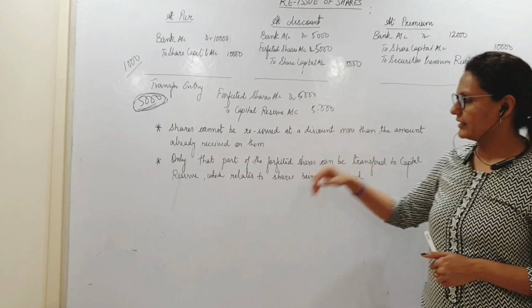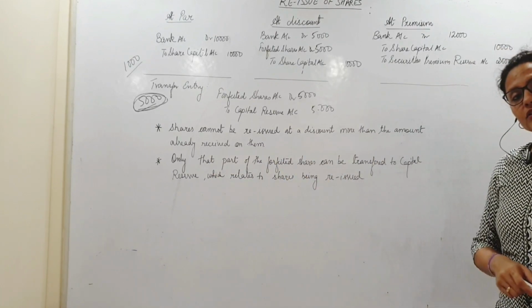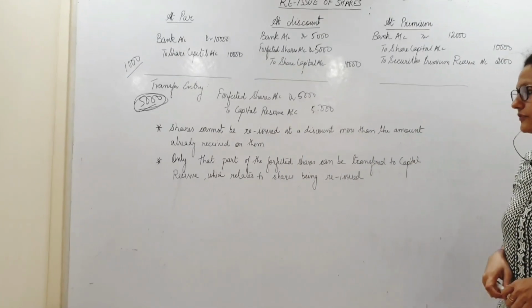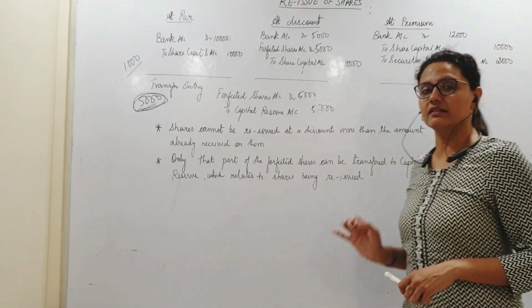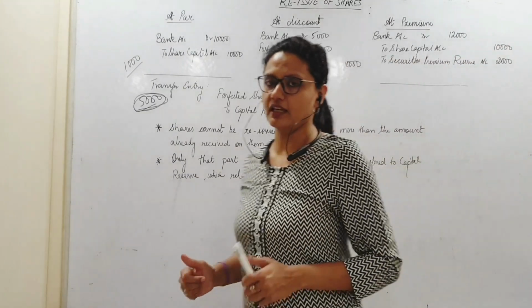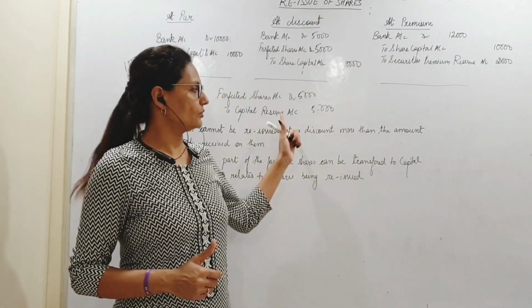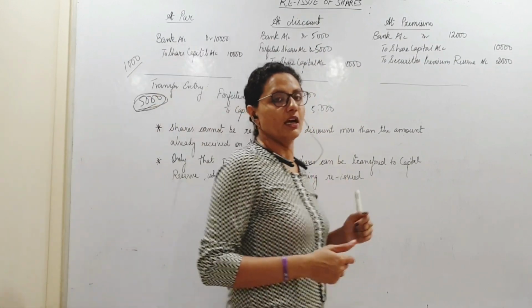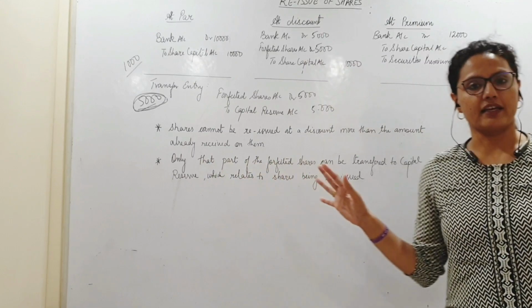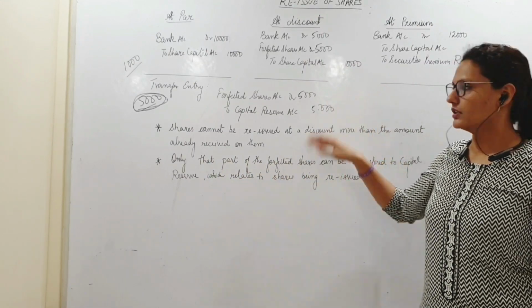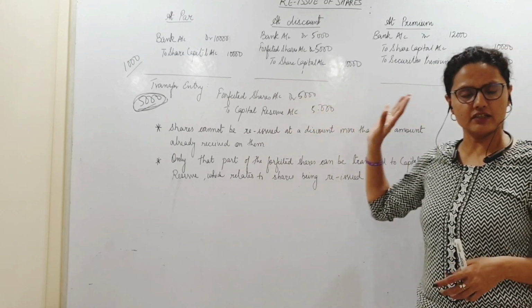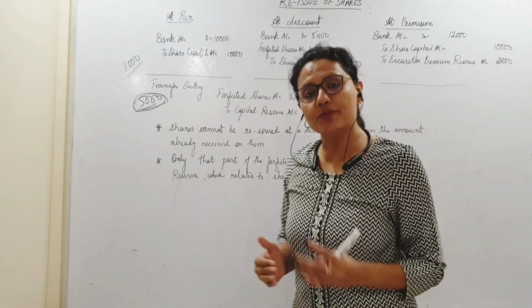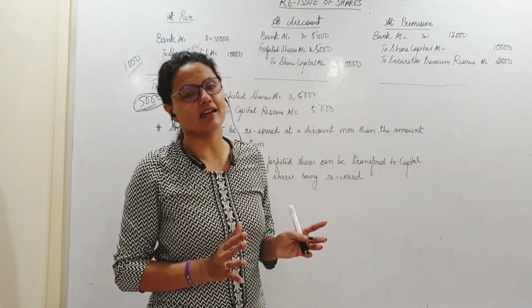Okay? Coming to the next. Only that part of the forfeited shares can be transferred to capital reserve which relates to shares having been reissued. Meaning if nothing is reissued, there will be no transfer entry. If everything has been reissued, as in the example I took, then whatever comes after adjusting the discount, you transfer that. Now the problem arises when the shares are reissued partly.